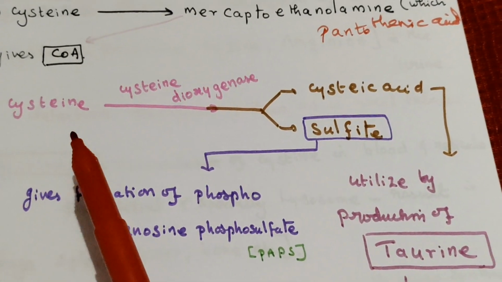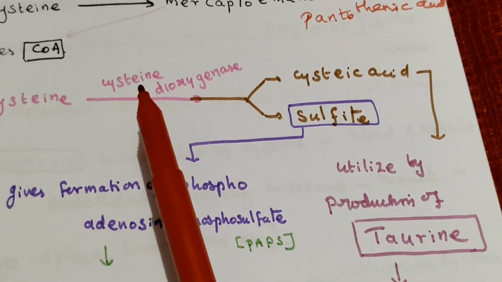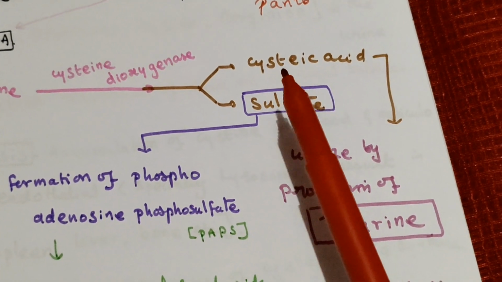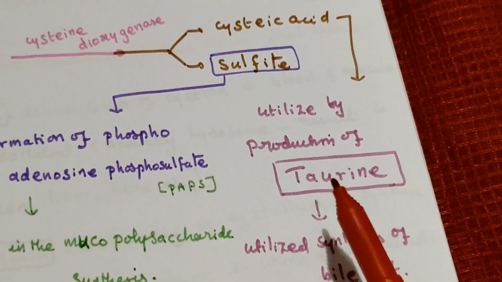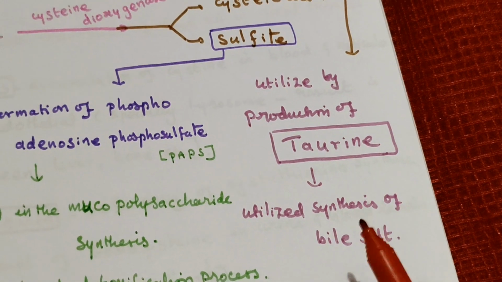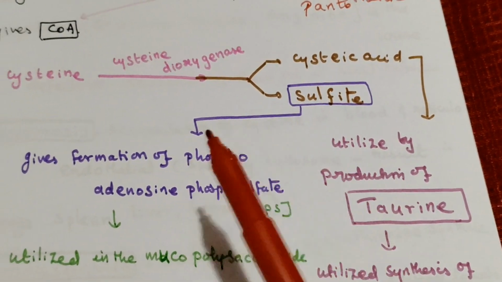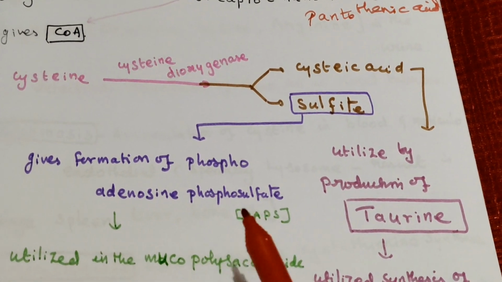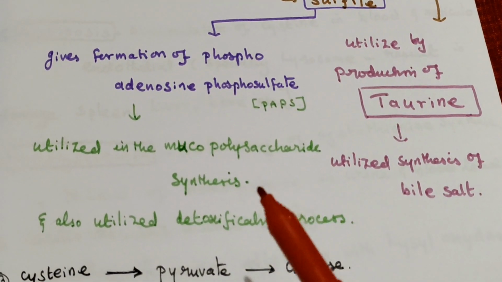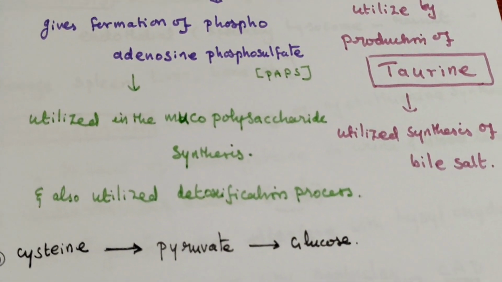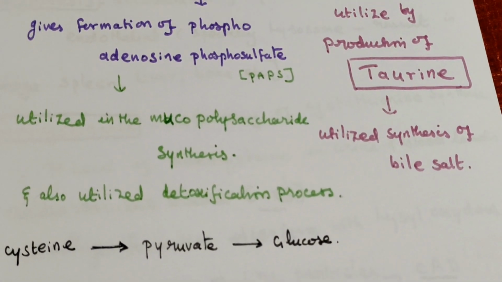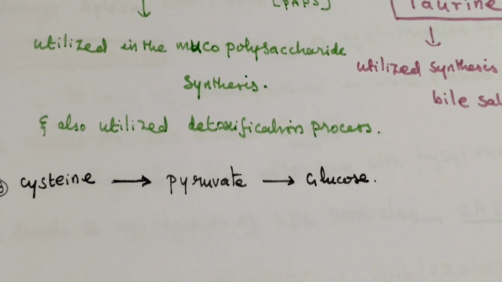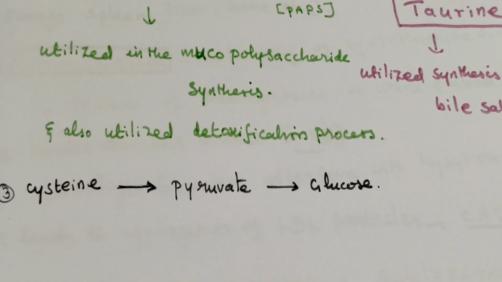So the second product of cysteine, acted upon by the enzyme cysteine dioxygenase: cysteic acid is utilized for production of taurine and synthesis of bile salt. Then sulfite gives formation of phosphoadenosine phosphosulfate, used in mucopolysaccharide synthesis and detoxification processes.